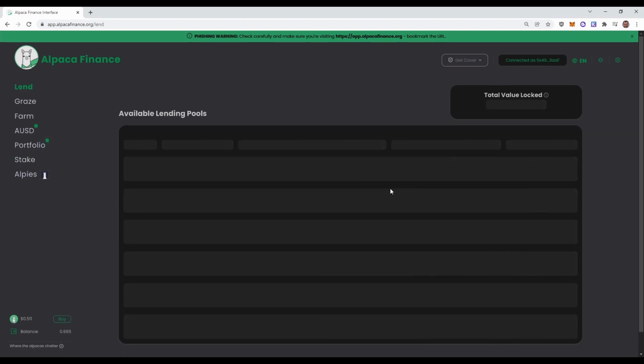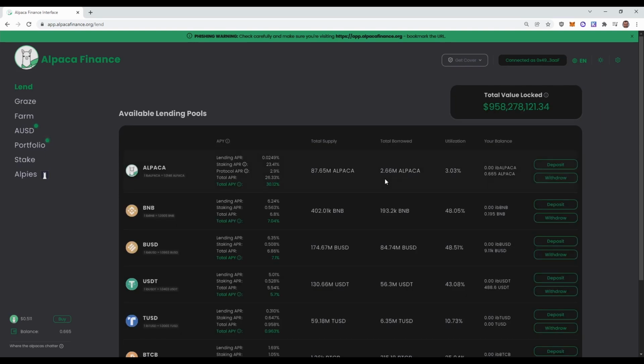We'll have a look here. Because the APR that your collateral is earning is affected by the utilization here. So currently we can see it is sitting at 48%. If that goes up to over 90%, your interest will also shoot up. Over 90% utilization, you will be earning a whopping 150% on your collateral, and that will make for a pretty quick repayment of your loan.